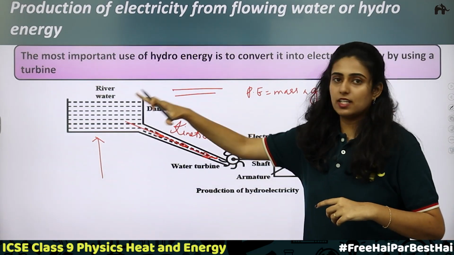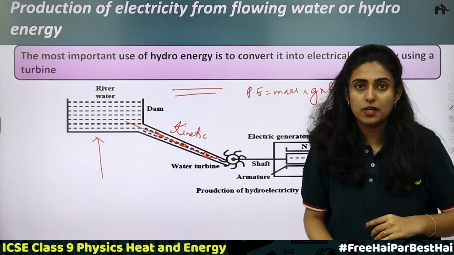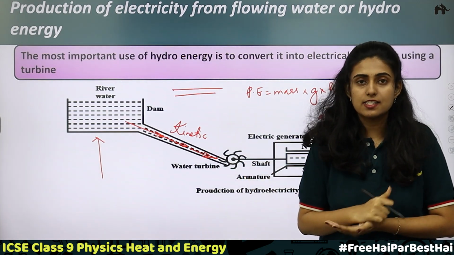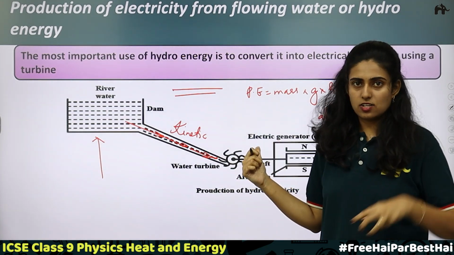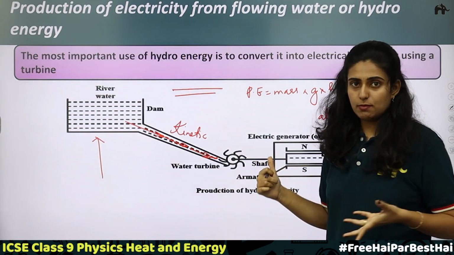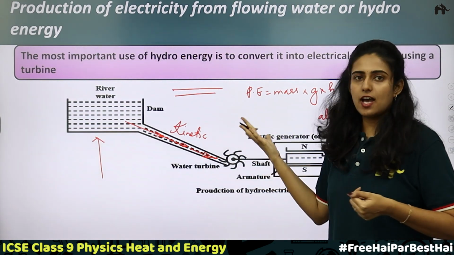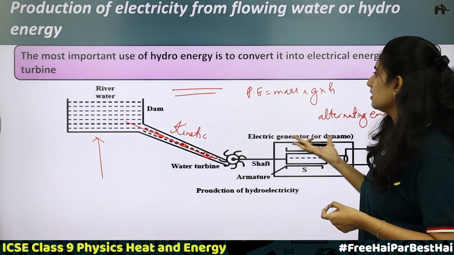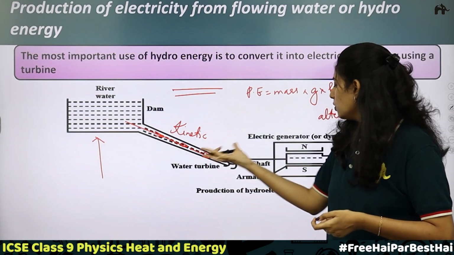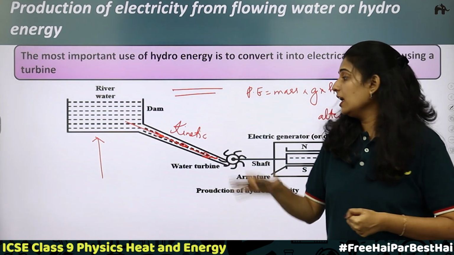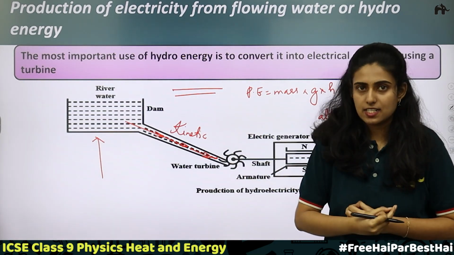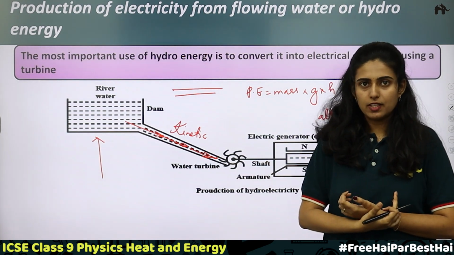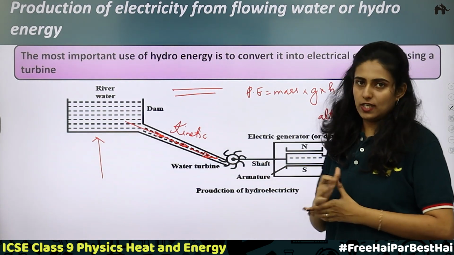Water which is stored at great heights in dams is used to produce electricity. And the electricity produced here is not DC electricity, it is also alternating current. In the case of wind energy, we discussed wind turbines, and in the case of hydro energy, electricity is produced using turbines. In both cases, AC electricity is produced, which can be used directly for household purposes. So this is about hydro energy.